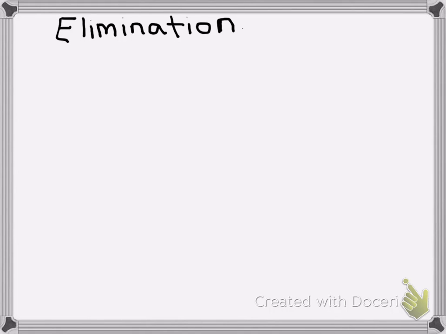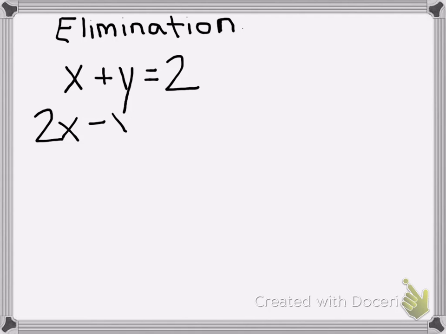That happens when x and y are together on the same side of the equal sign, but with a different number, and there are two of them. So x plus y equals 2, and 2x minus y equals 7. Now, substitution was really long, and it would have been easier to solve for y and graph for a lot of you.